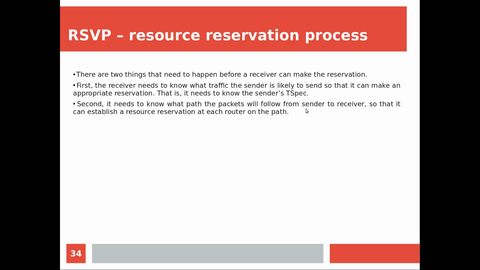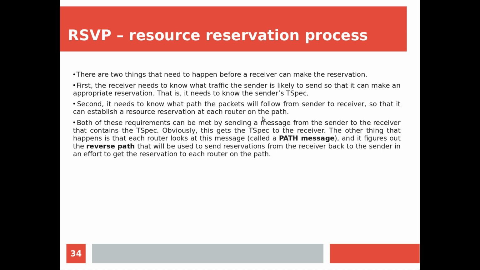So you should know which path the sender will be following to reach the receiver, so that it can establish a resource reservation at each router on the path. So two things it has to know. Now, how is it achieving it?